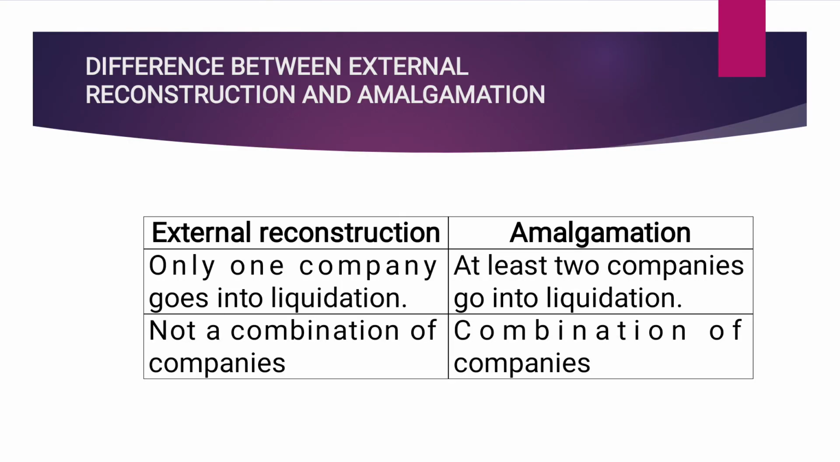In absorption, we discussed one example, Tata Tea and Tetley Tea. Here, Tata Tea is the purchasing company and Tetley Tea is the selling company. So here, there is only one purchasing company and only one selling company. But in amalgamation, both the companies are called selling companies and the new company is called the purchasing company.